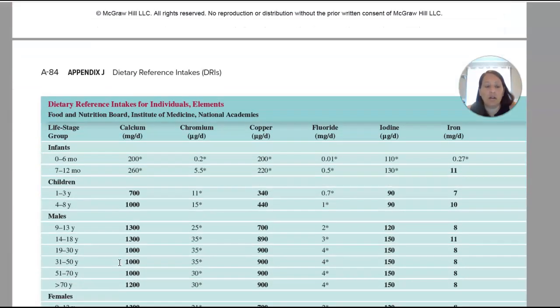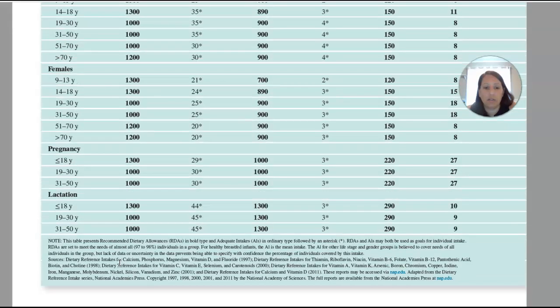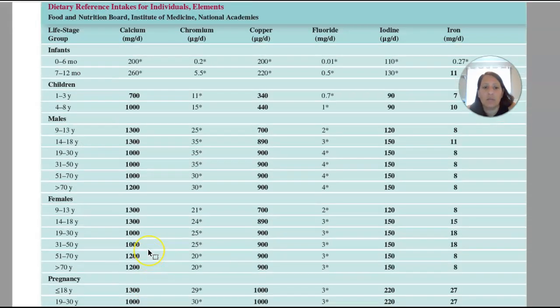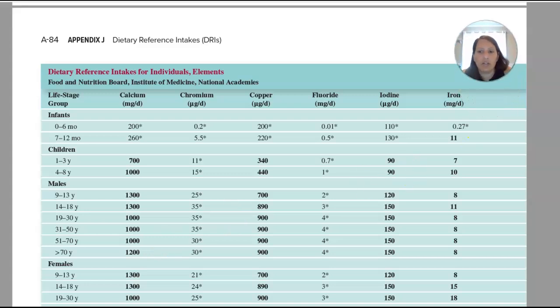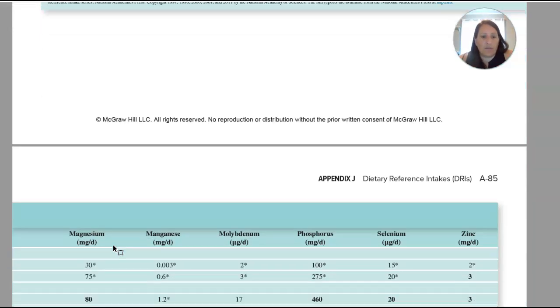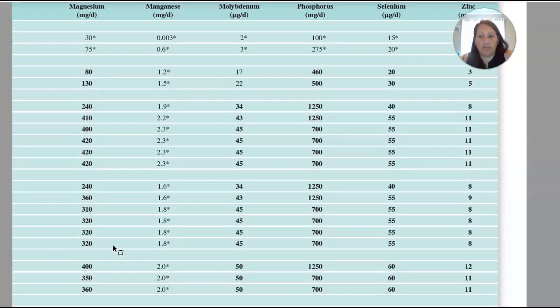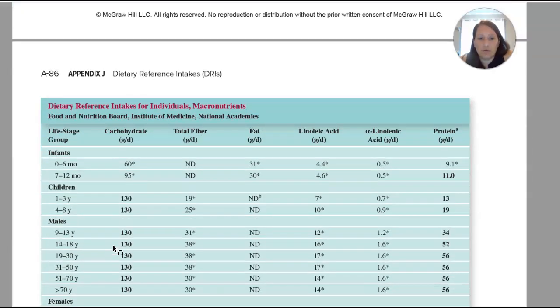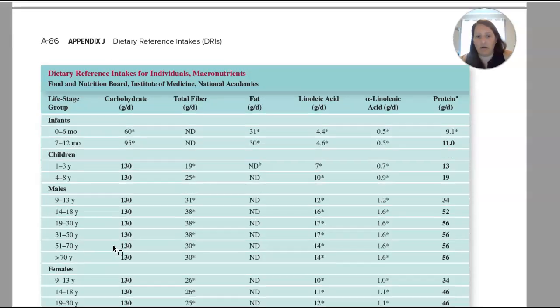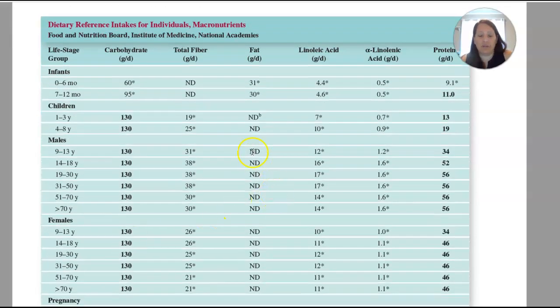So where are we here? Come down. This is the same thing. So again, this is minerals. Yeah, this is minerals. So the same thing. So the RDAs are going to be in bold, and AIs will be not bold with an asterisk. Okay. So same idea. Come down. This is a continuation. So again, minerals. So we had vitamins, and we had minerals. And now we have macronutrients here, okay? And you can see for a lot of these, we are not determined.